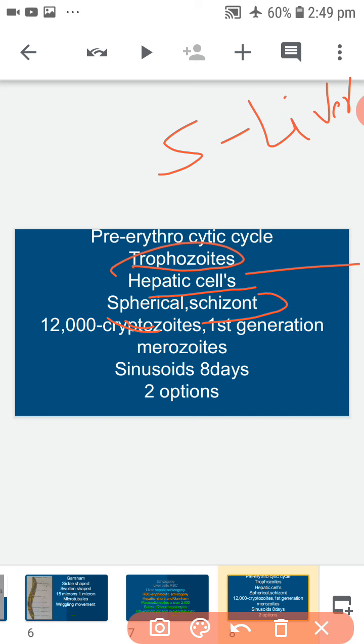Its nucleus divides several times mitotically, followed by cytoplasmic divisions, resulting in approximately 12,000 daughter individuals called cryptozoites. Cryptozoites are first generation merozoites. They enter the sinusoids of the liver by rupturing the cell membrane of the schizont and the liver cells. This entire process is completed in approximately 18 days.